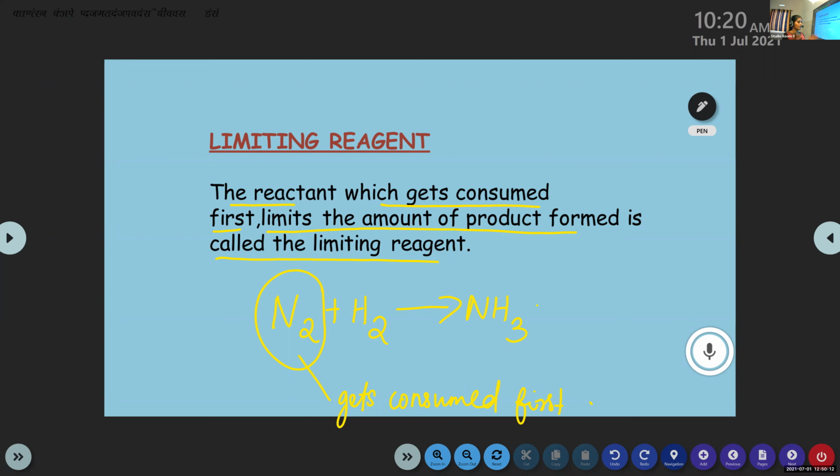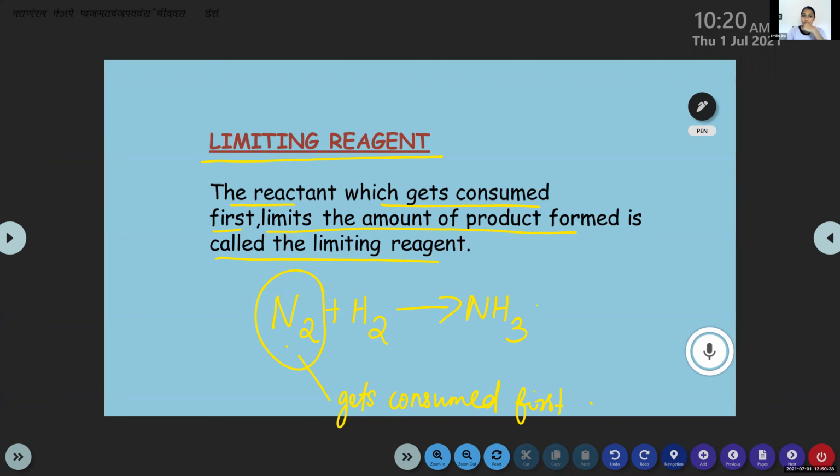This ammonia will be only produced when nitrogen and hydrogen are in sufficient amounts. If this nitrogen gets consumed first, it limits the amount of product formed. No more ammonia will be generated there. So this nitrogen is considered as the limiting reagent in this particular chemical reaction. This is clear?